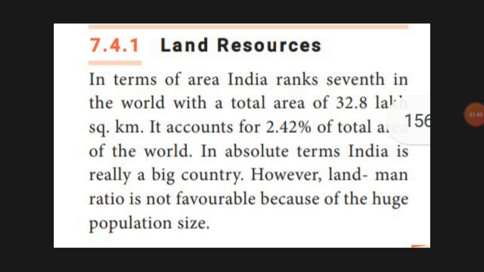According to the agriculture census, holdings are very small because of fragmentation and subdivision. As I already said, a father divides and gives his assets to his sons. If there are 4 sons, he divides among them.